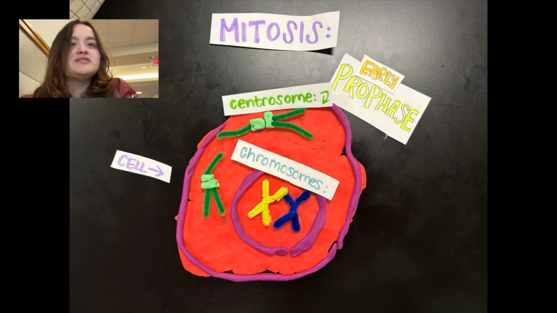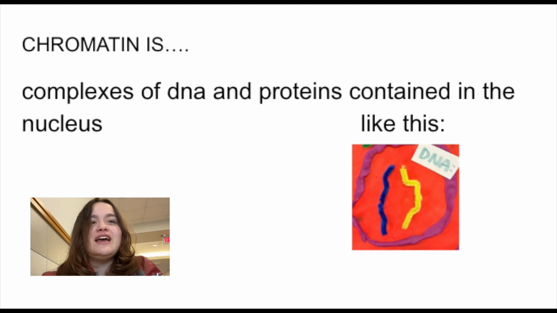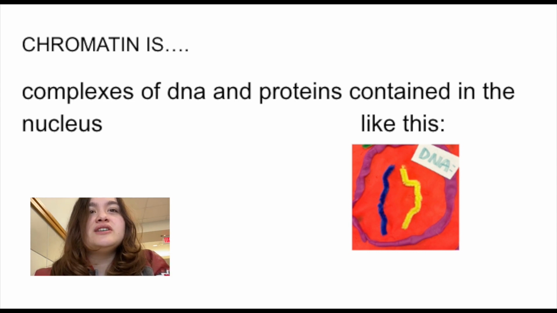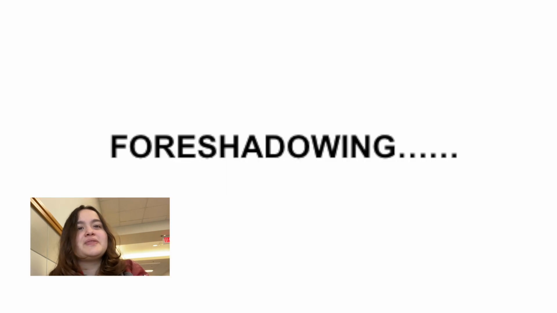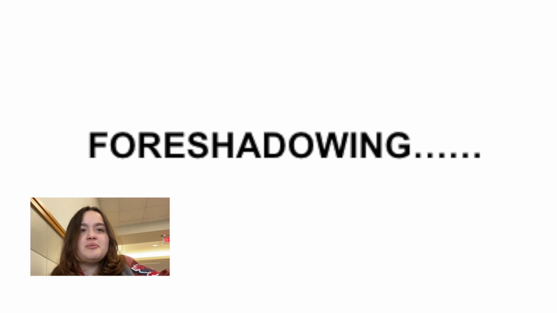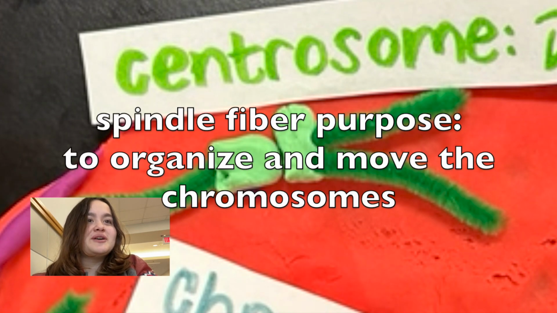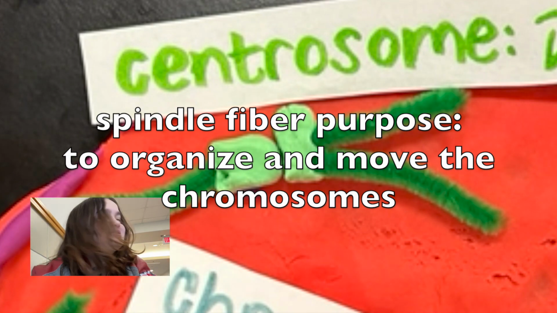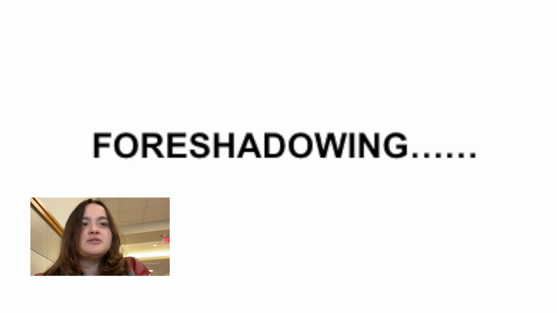In early prophase, the cell breaks down and creates structures to set the stage for chromosome division. The cell begins condensing chromatins, complexes of DNA and proteins contained in the nucleus, into compacted, visible chromosomes that remain compacted for the rest of mitosis. This is so that they become easier to pull apart later on. The spindle fibers from the centrosomes also begin to form in this stage, their purpose being to organize and move the chromosomes during mitosis. The nucleolus will also disappear in this stage, a sign showing that the nucleus is getting